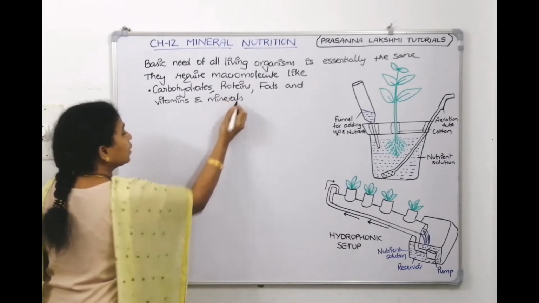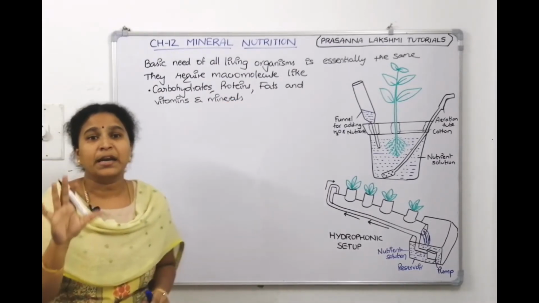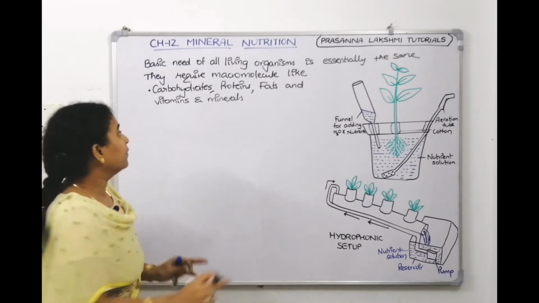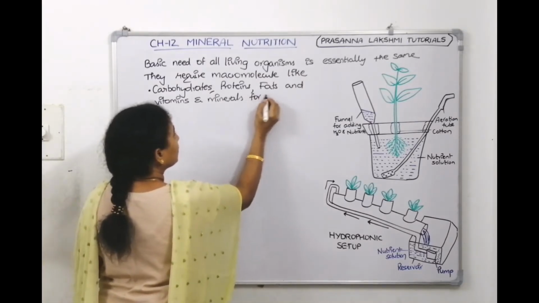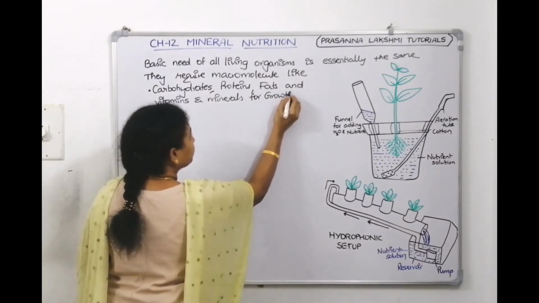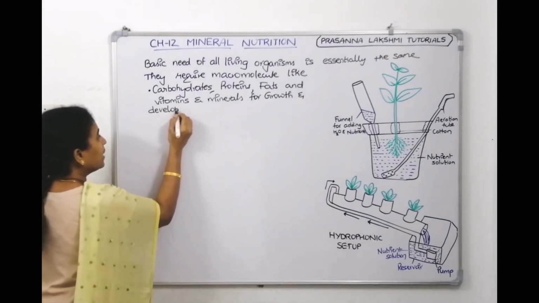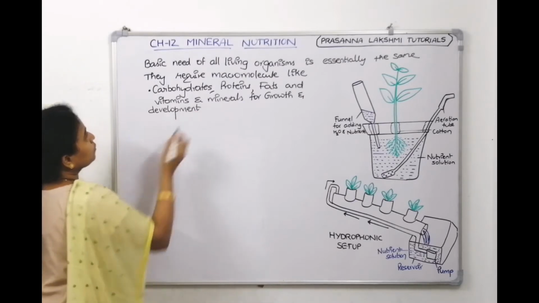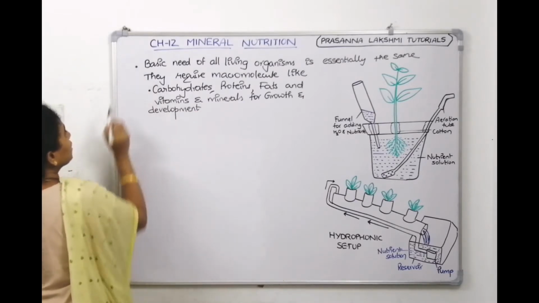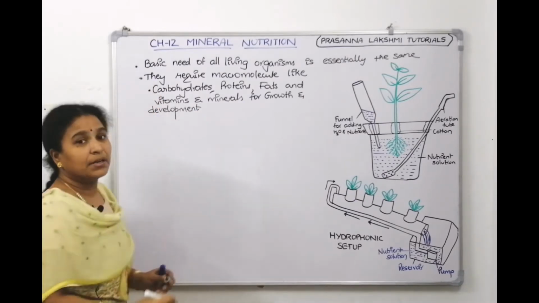Why do they require all these 5 components? For growth and development, right, children? This is what the NCERT says. This is the first point and this is the second point, right?